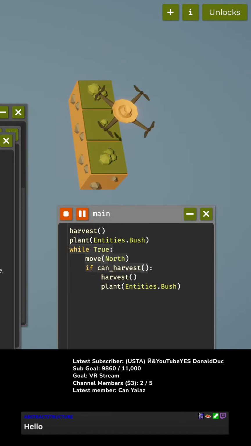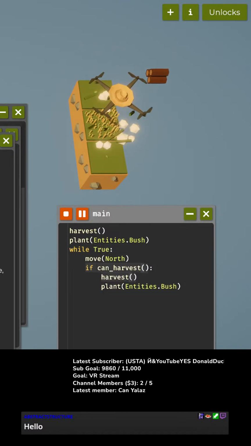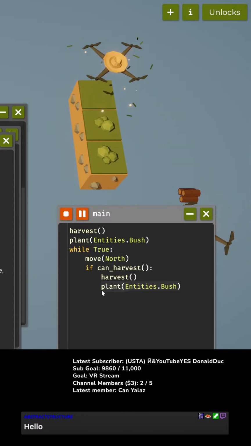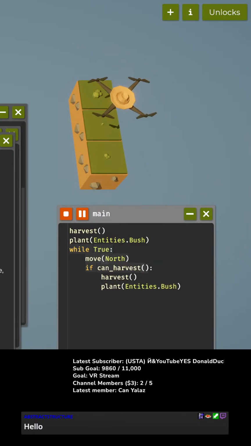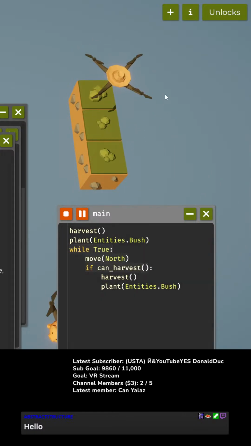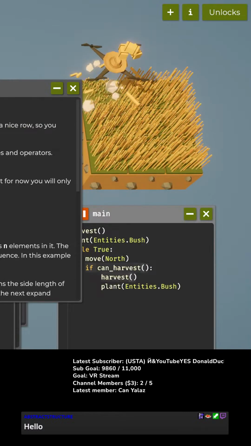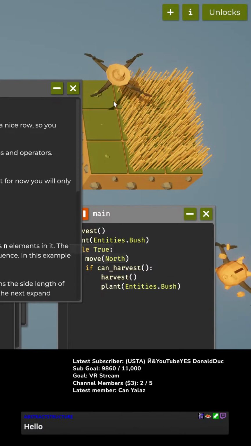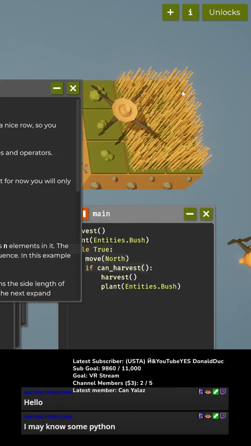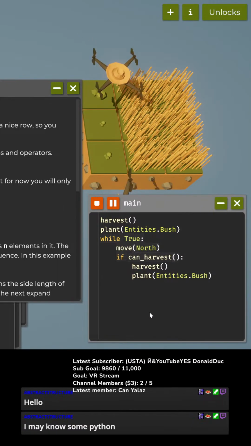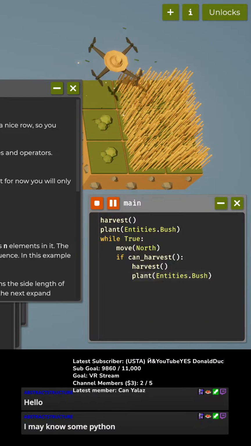Oh, hey, abstract structure got here. Guess what? I am planting, and look at this. Now that I have a bunch of wood, I can now expand my farm. That cost me 20 wood. But now I need to change my code so that my drone moves in other directions.